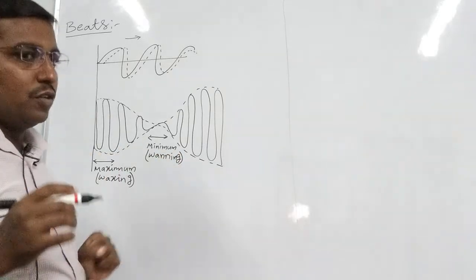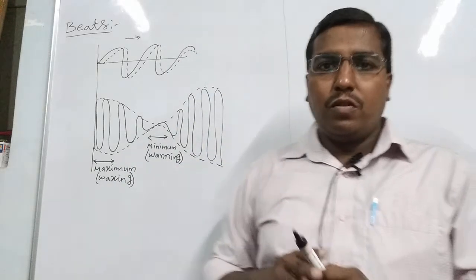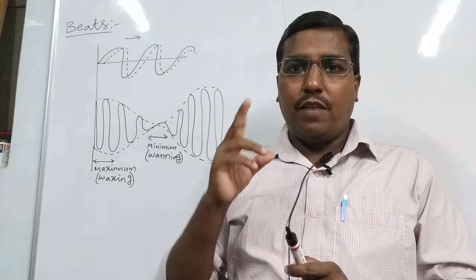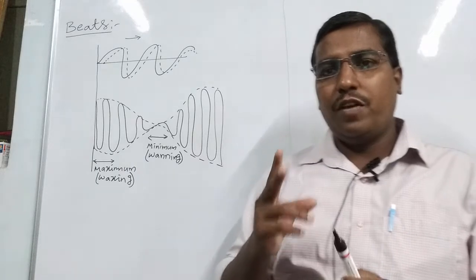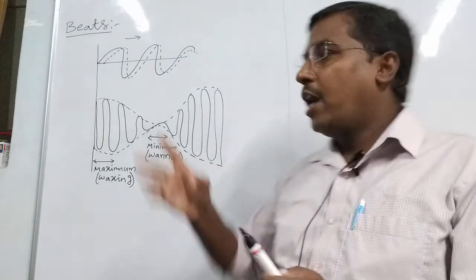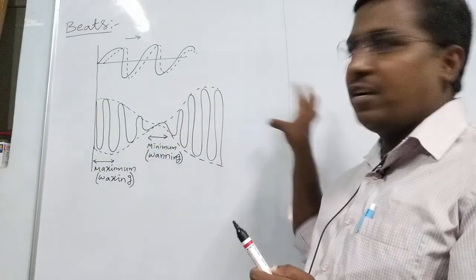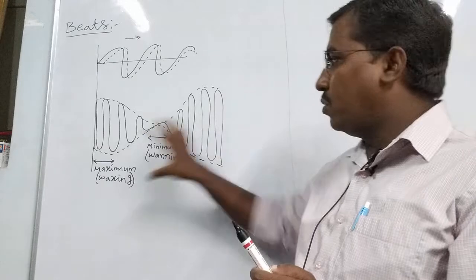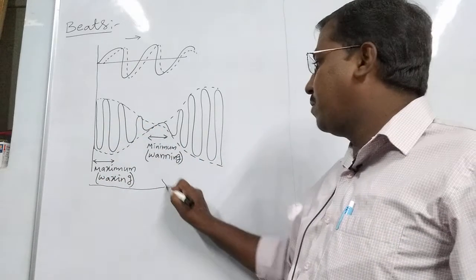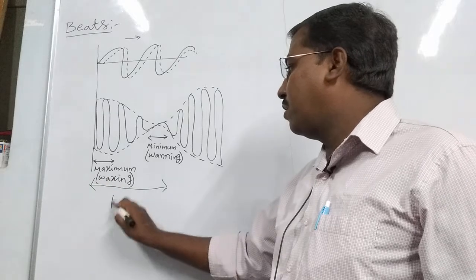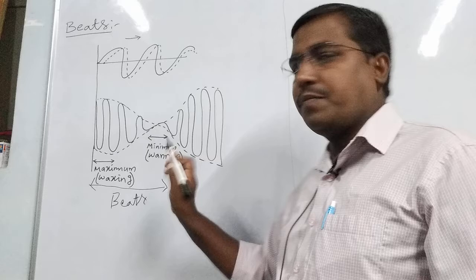Students, beats are produced by nearly the same frequency waves. Two waves having nearly the same frequency get superimposed to form maximum and minimum intensity of sound. One maximum and one minimum intensity of the sound wave is called a beat.